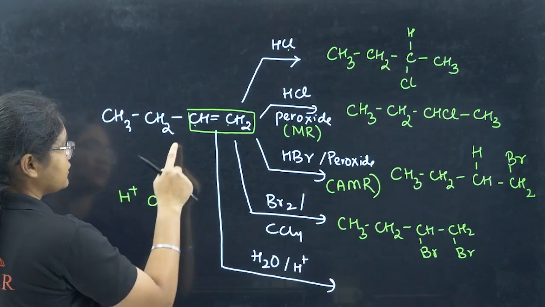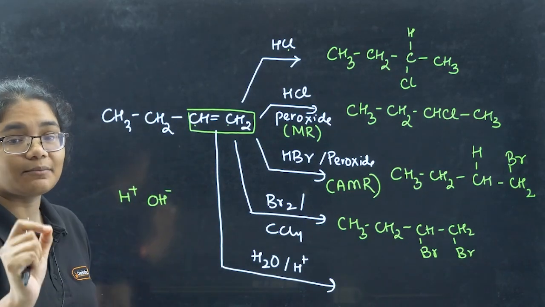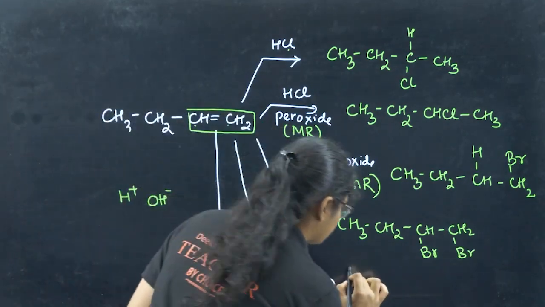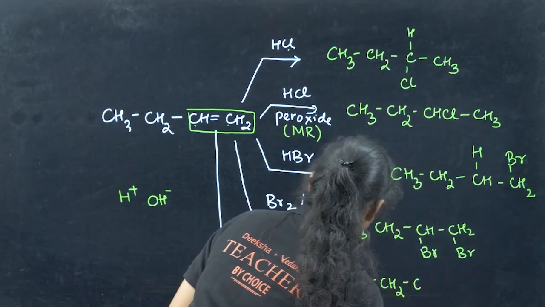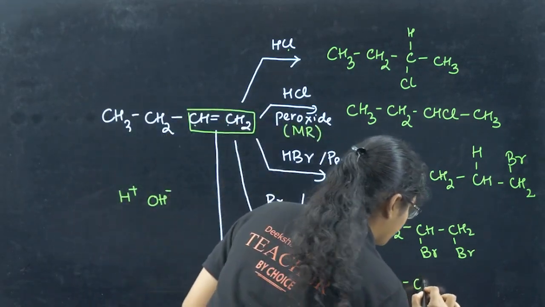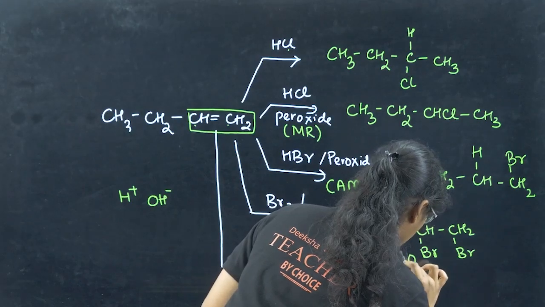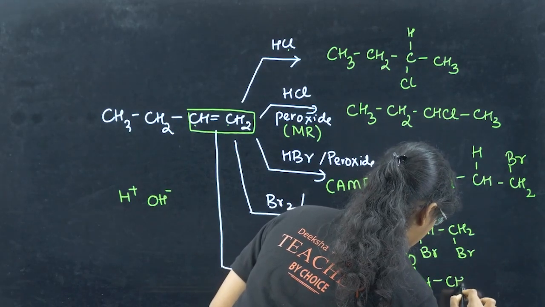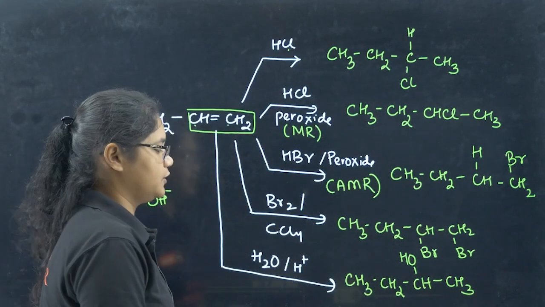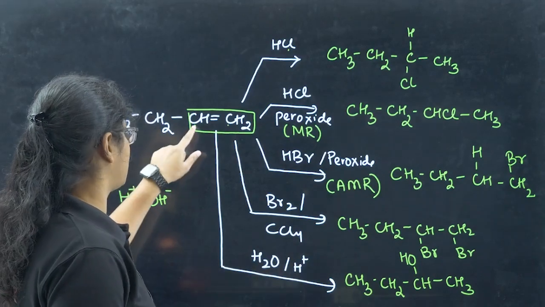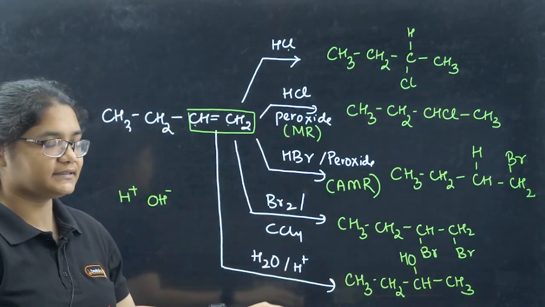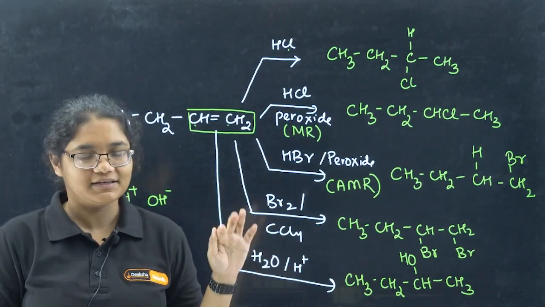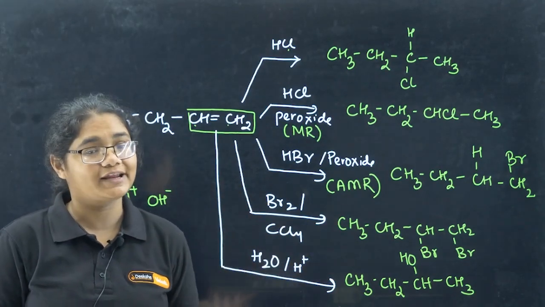So the negative part will go to the carbon having less number of hydrogen. So what will I get here? CH3 CH2 CH OH CH3. The negative part will go to the carbon having less number of hydrogen. Clear? I hope with this example you have practiced certain questions on addition reaction.